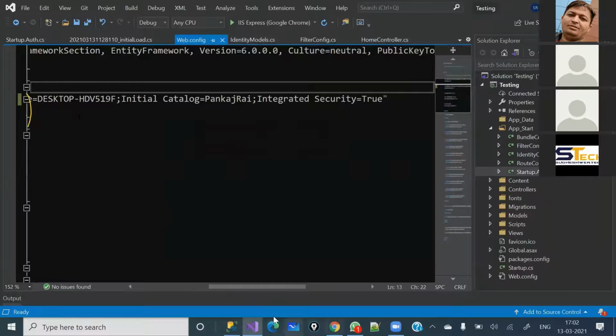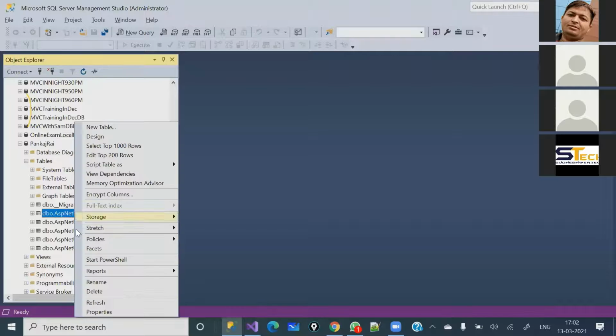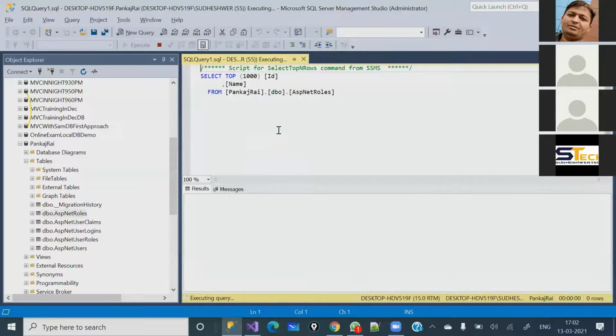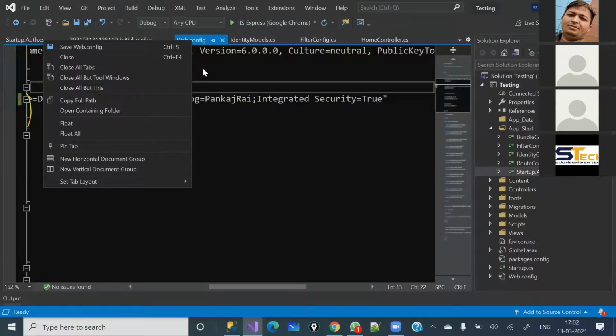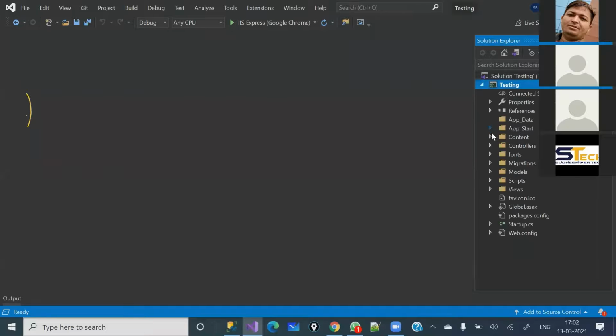So you can see all the tables have been created here. See, and we don't have any value in these tables, as you know they have just been created right now. So there is no information, there is nothing. We are going to do all of this through code. So let me close all these things so you will be able to understand all the steps in the right way.